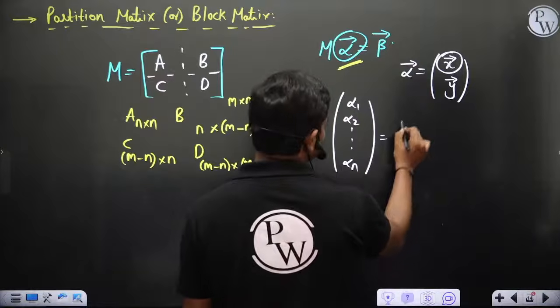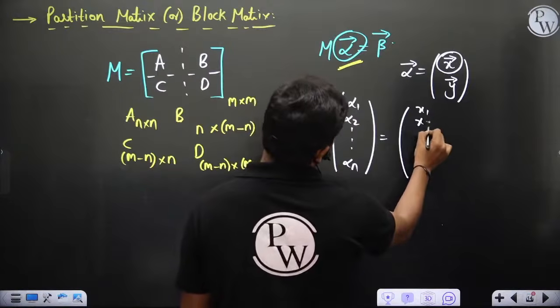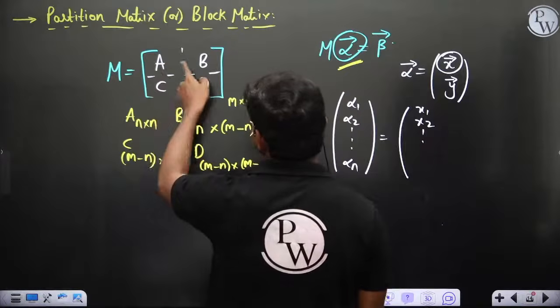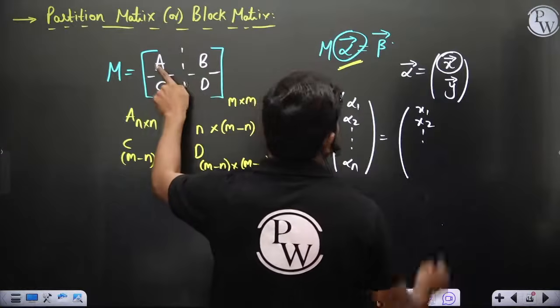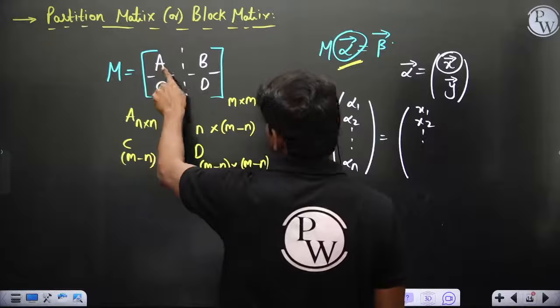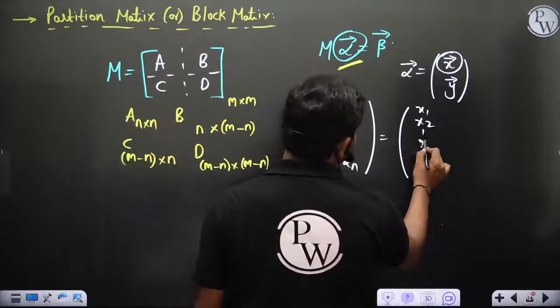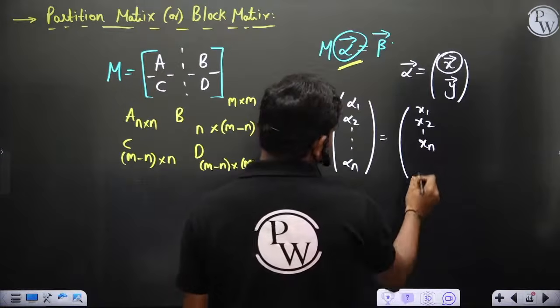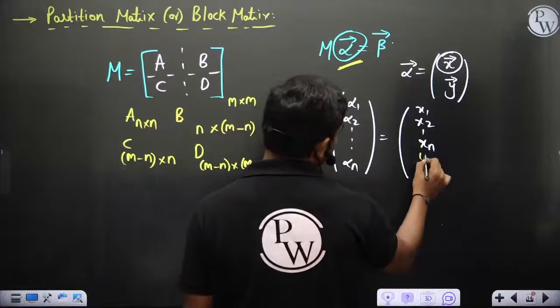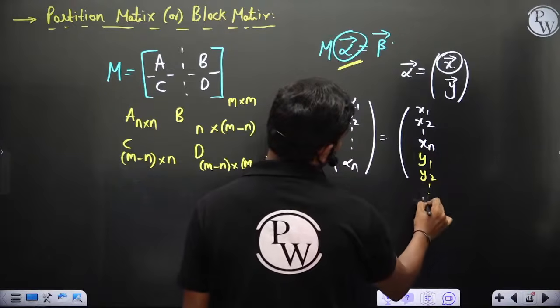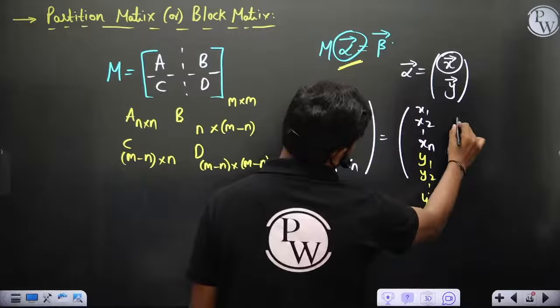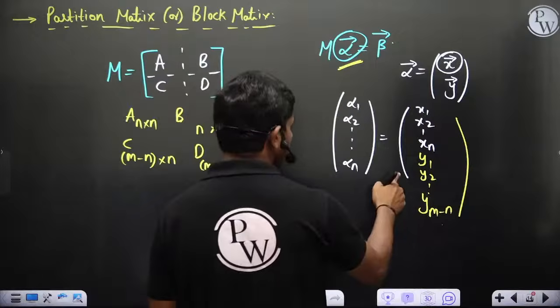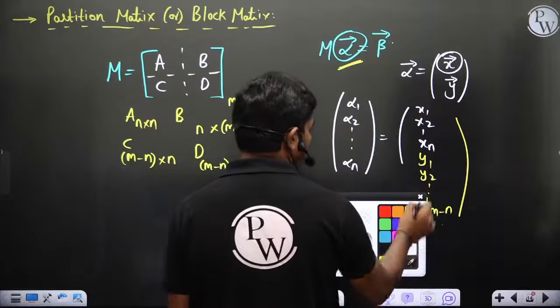This can be written as x1, x2, and so on. How many elements do you have here? A is multiplied to this x, so A is m by n, and x should have n by 1, so this is x n. Similarly you have y1, y2, and so on, y m minus n. So that you have a total of m elements here.